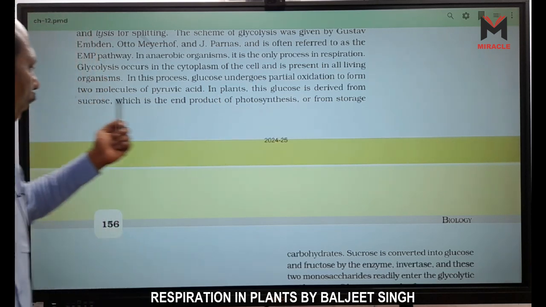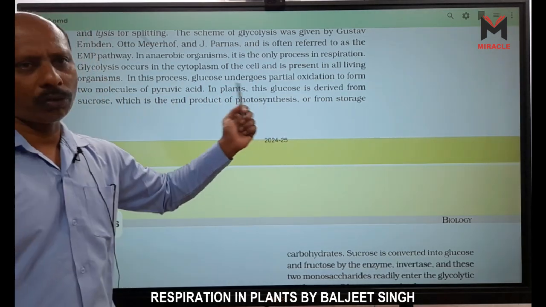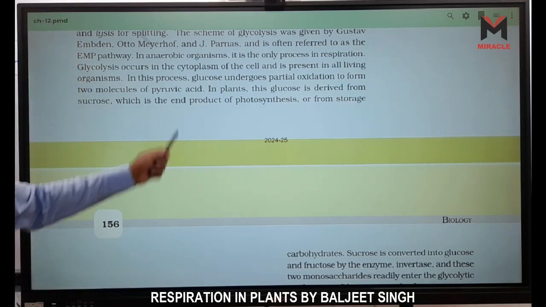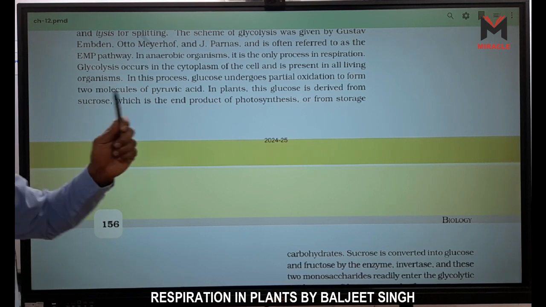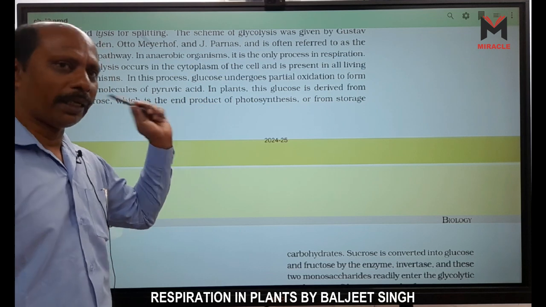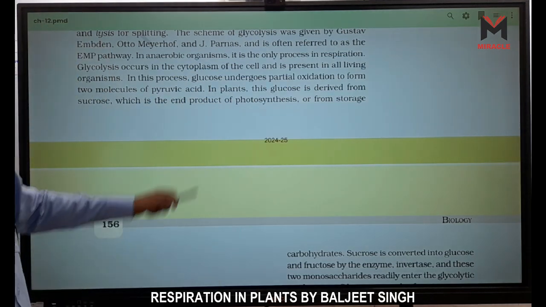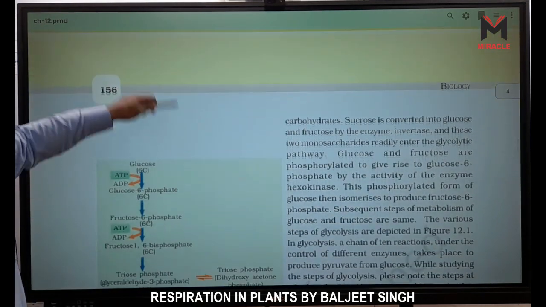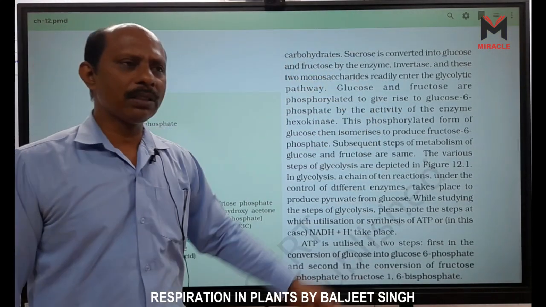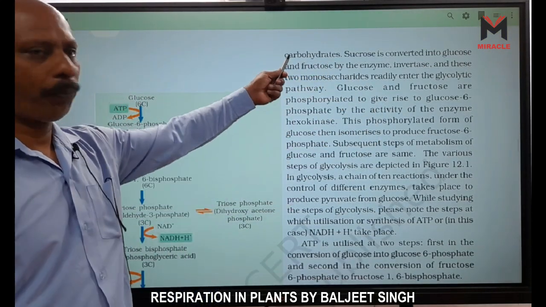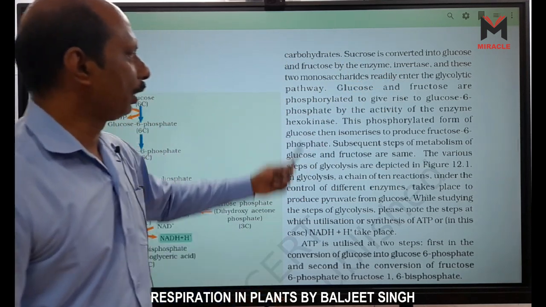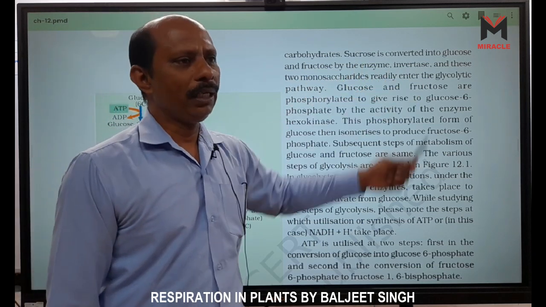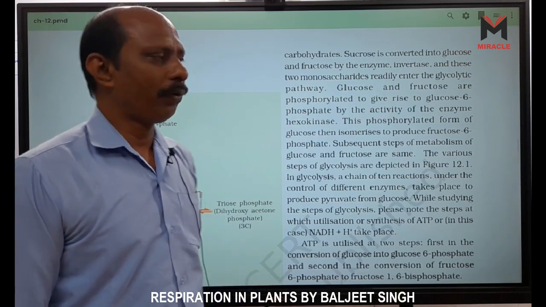The glucose is derived from sucrose, which is the end product of photosynthesis. What is the end product of photosynthesis? Sucrose is the end product of photosynthesis, not glucose. Or it comes from storage carbohydrate, which in plants is starch. Sucrose is converted into glucose and fructose by the enzyme invertase.